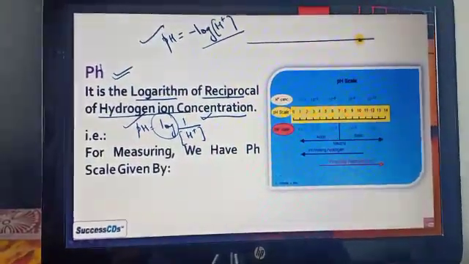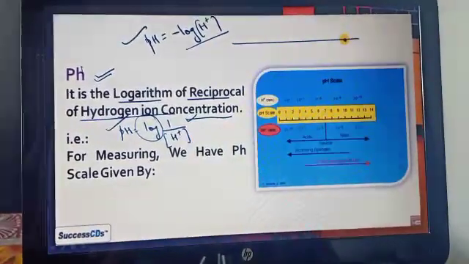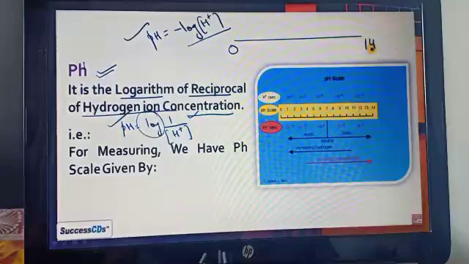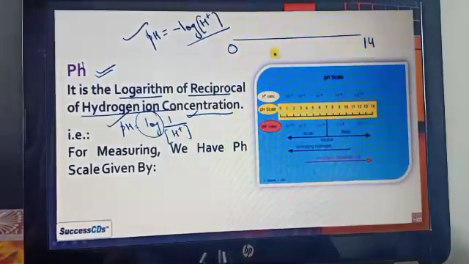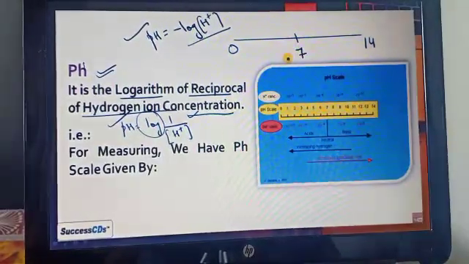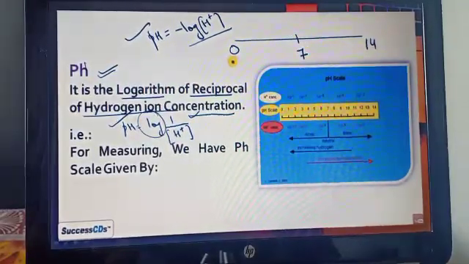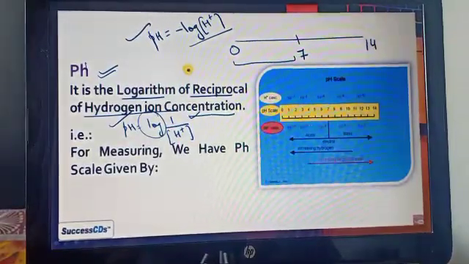pH is a kind of scale by which we can know whether a substance is acid or base. It contains readings from 0 to 14, and in the middle is 7, which is neutral in nature.